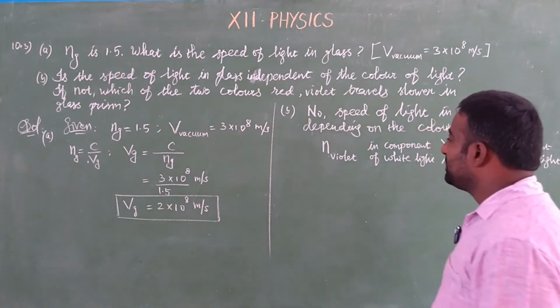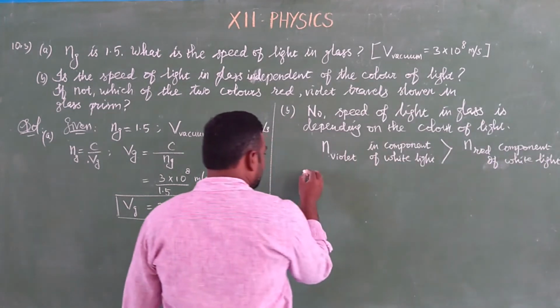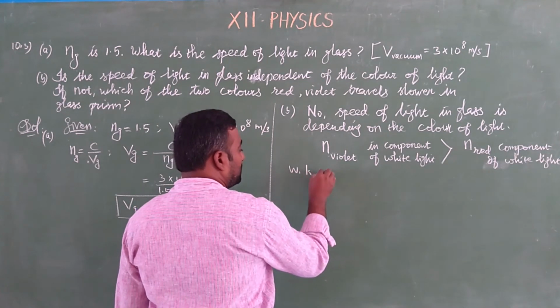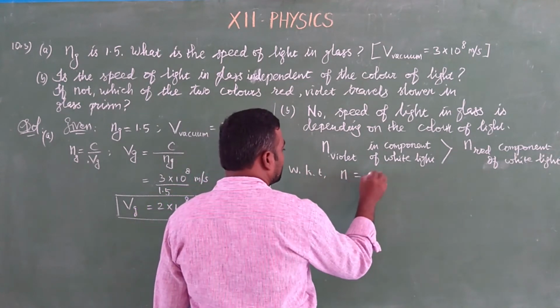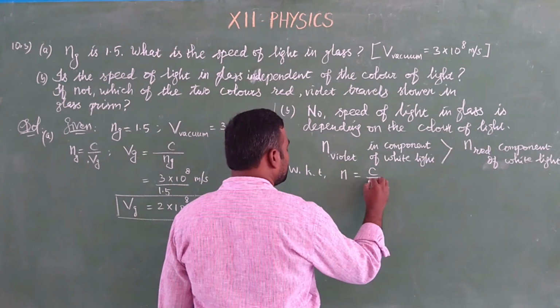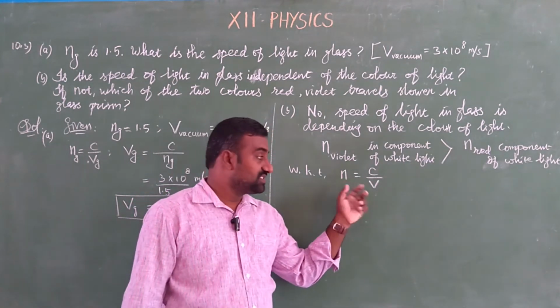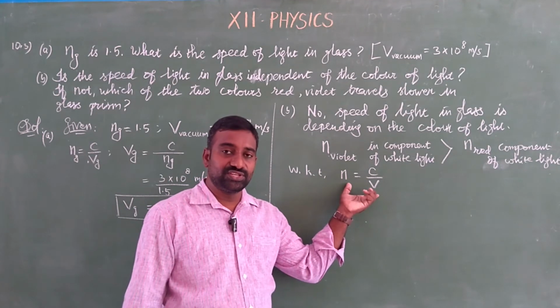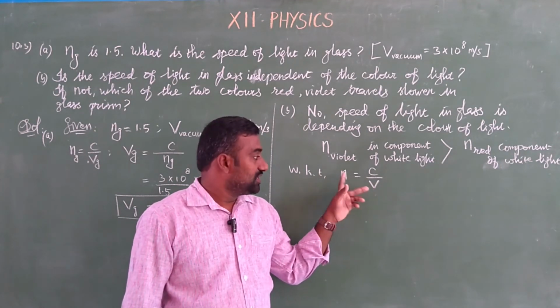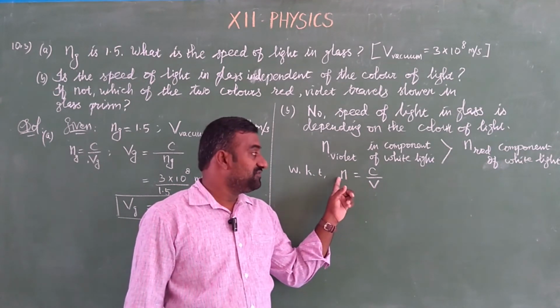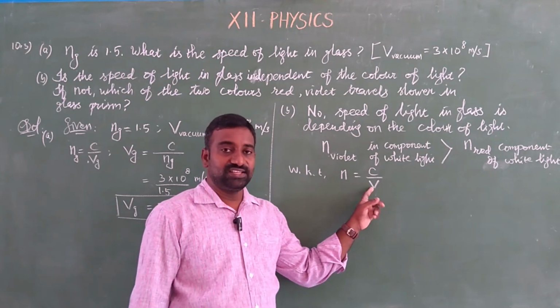So we know the relation. Refractive index is the ratio of the speed of light in air to the speed of light in the medium. Now compare the refractive index and the speed. What is the relation? It is inversely proportional. The greater the refractive index, the lesser the speed.